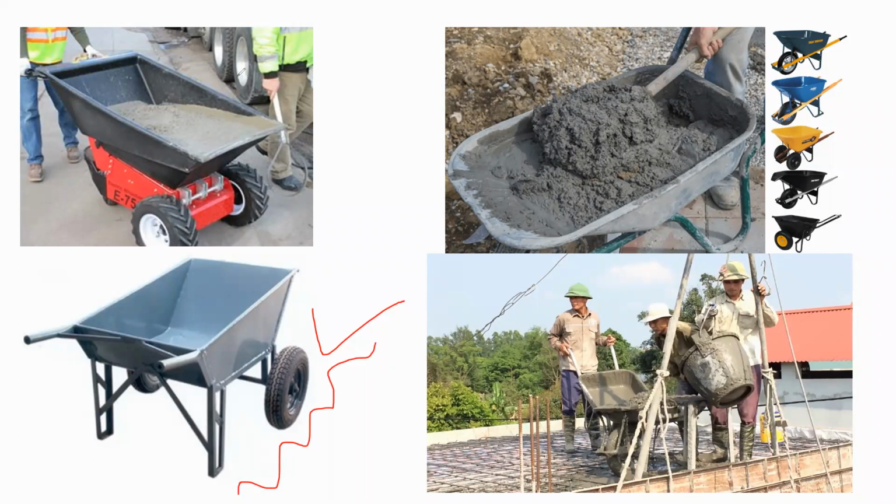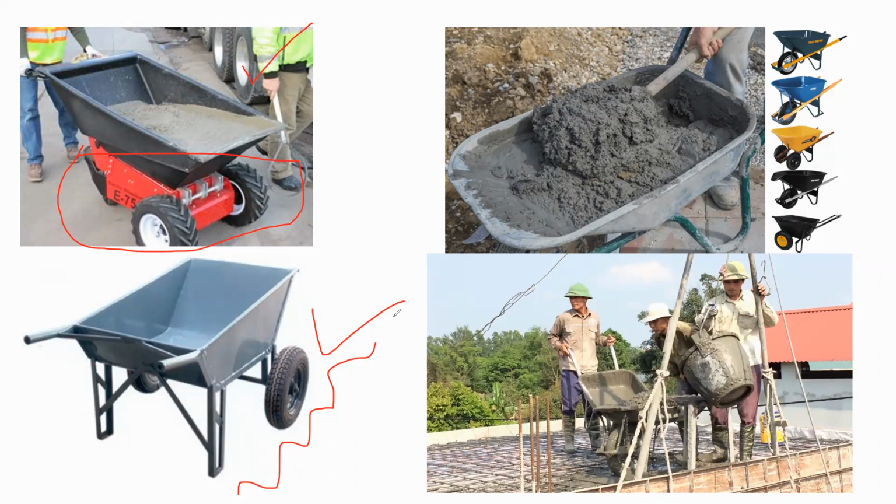You can see this figure. In this figure the wheels have suspension. Pneumatic wheels, like the suspension you have in cars and bikes. So even if there is a rough surface, the concrete will not get vibrated.